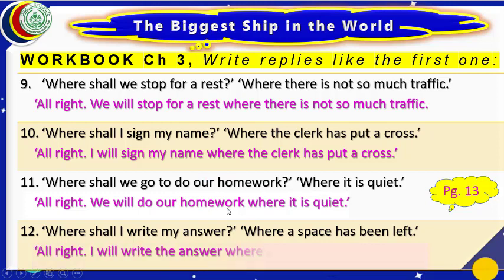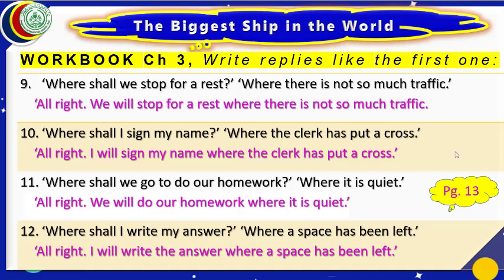Next part is, where shall I write my answer? Where a space has been left. All right, I will write the answer where a space has been left. Dear students, this was the second page of our workbook, chapter 3. It was page 13.